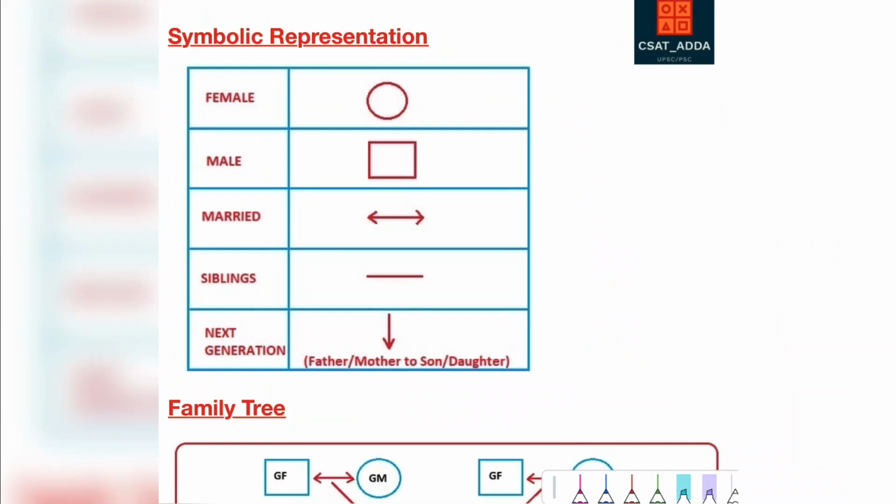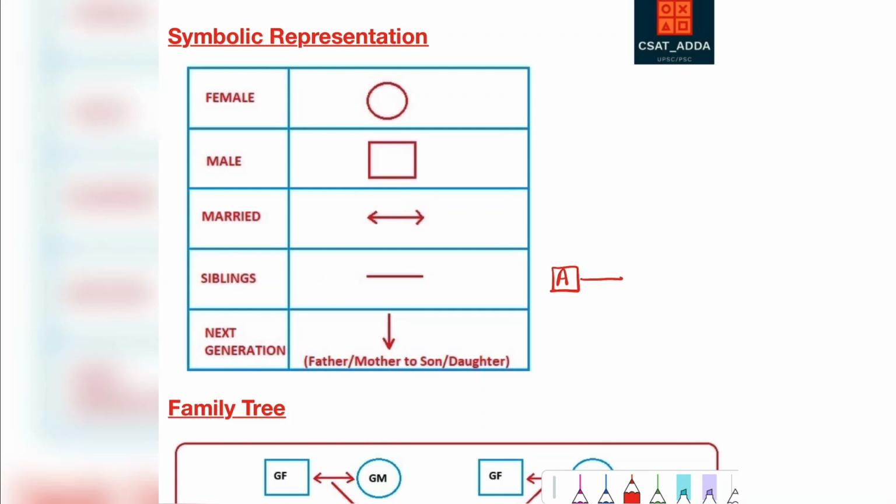This is a symbolic representation chart of how we could name male, female, married, siblings, next generation through symbols. This avoids confusion while solving problems. For example, if they ask A is the brother of B, then we could mention it something like this.